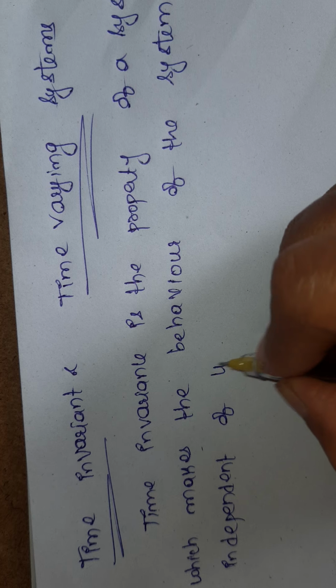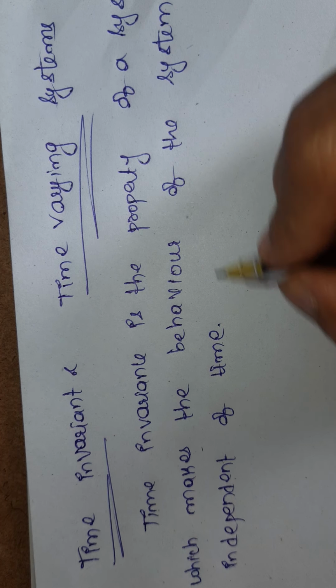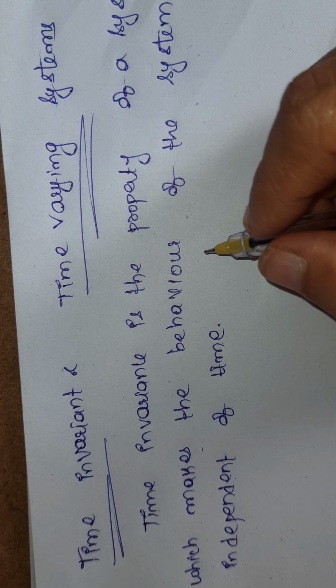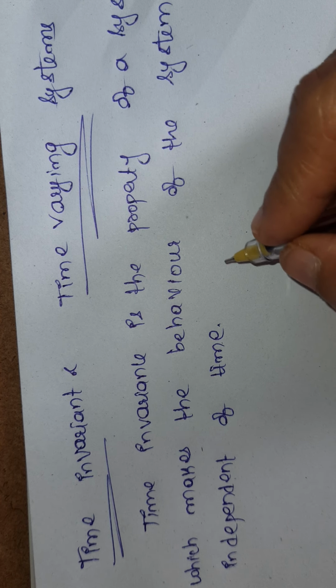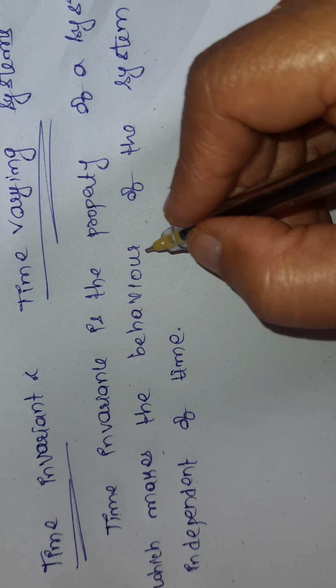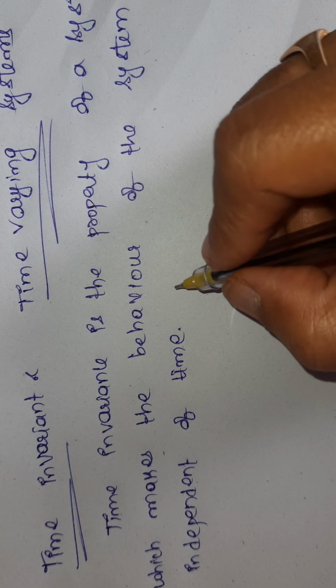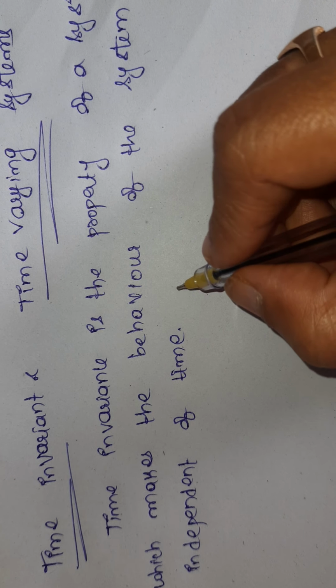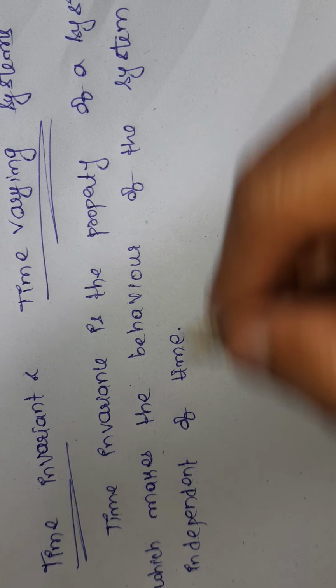The system is not depending upon time. It means the behavior of the system does not depend upon the time at which the input is applied. Okay, it is not depending upon at which time the input is applied.